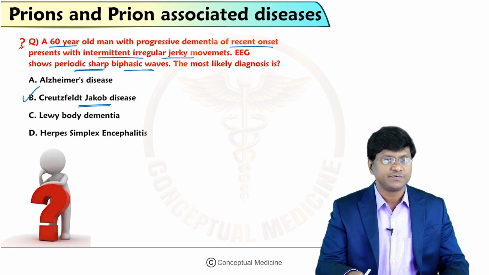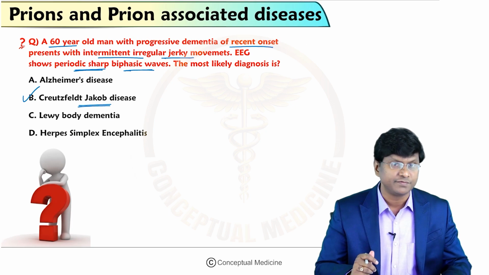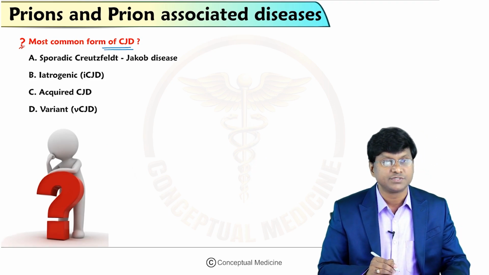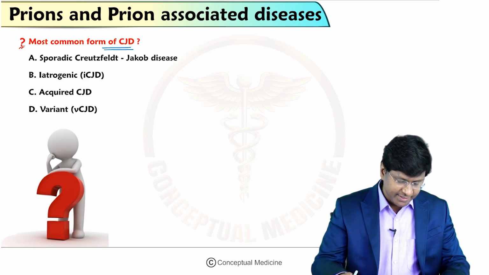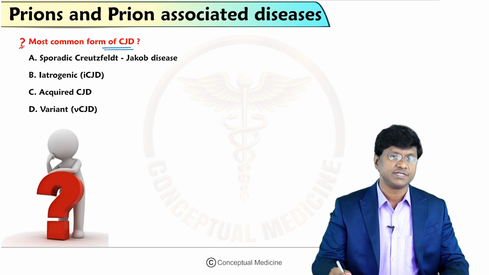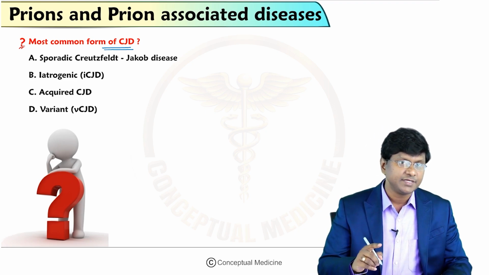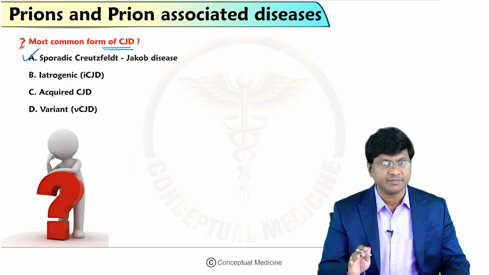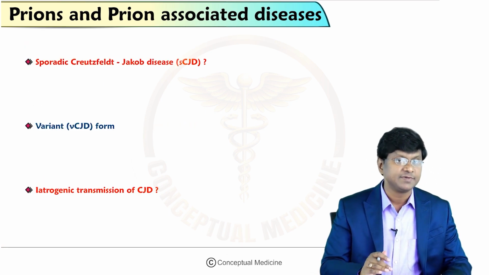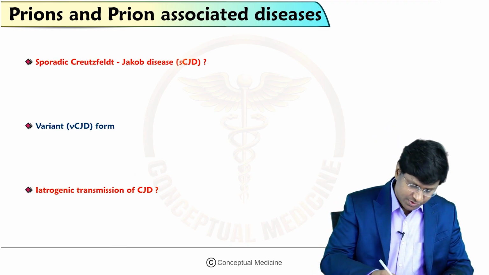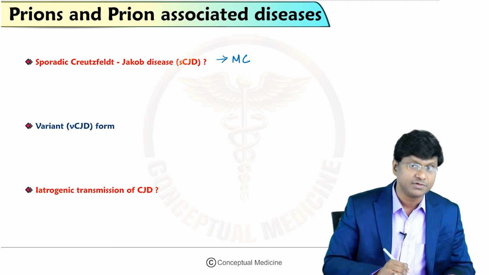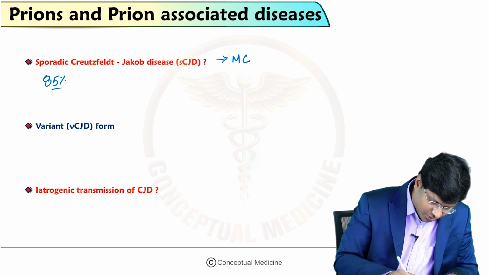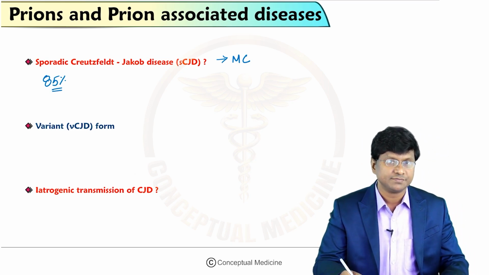Now, if you take Creutzfeldt-Jakob disease, we have various forms of it. You need to know the most common form. The options are sporadic Creutzfeldt-Jakob disease, iatrogenic Creutzfeldt-Jakob disease, acquired variant. Let me tell you, the most common form is sporadic Creutzfeldt-Jakob disease. What do you understand by this word sporadic? It accounts for 85% of cases of Creutzfeldt-Jakob disease, okay?